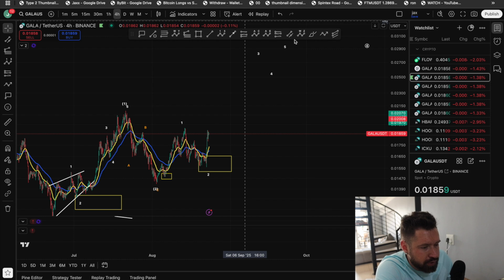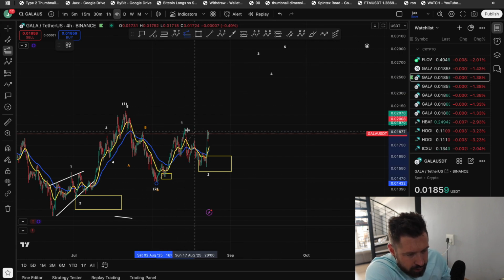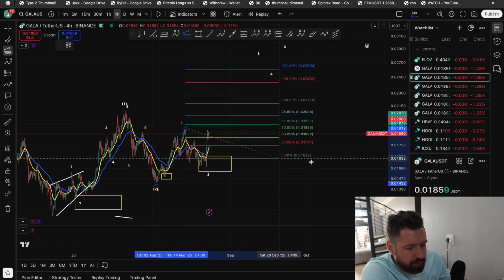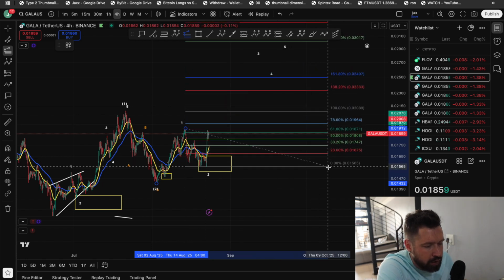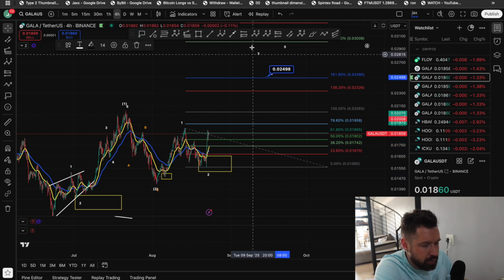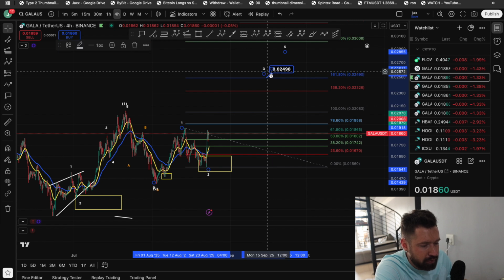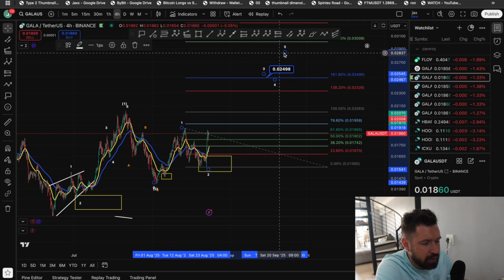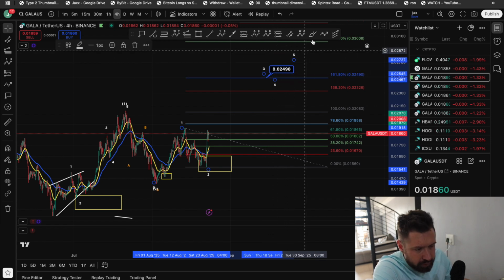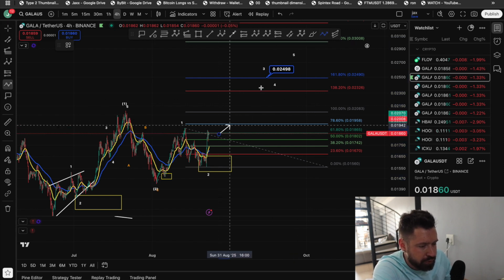This is a 4-hour chart, so all you do is take that fib retracement from the bottom of wave 1 to the top to the bottom of wave 2. This is the most accurate way to predict the market, in my opinion, Elliott wave theory. And then you would target the 161.8 for the wave 3. It's not perfect, nothing is. It can be invalidated like any other TA. But out of all the technical analysis strategies that I've used, Elliott wave is far superior.